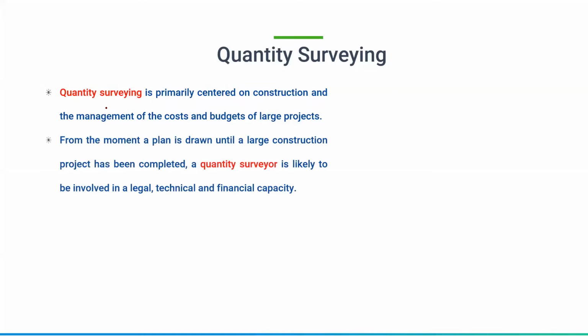Okay, so from the moment a plan is made until a large construction project is completed, from the initial point to the final point, a quantity surveyor is likely to be involved in legal, technical, and financial capacity.